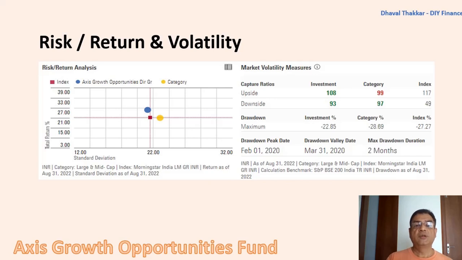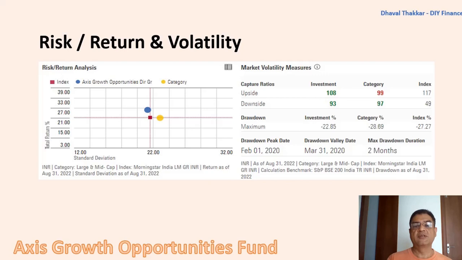The upside ratio is good, but the downside ratio is on a higher side, which indicates that the fund does not have a good downside protection, and it has generally been observed over the long run that funds having better downside protection ratio are able to generate better returns. As the fund is quite young, it would be quite early to judge its future returns trend from the above ratio. Now let's see the risk return graph.